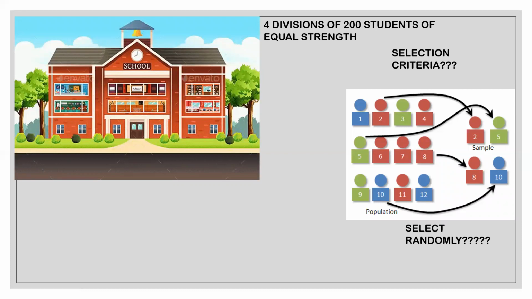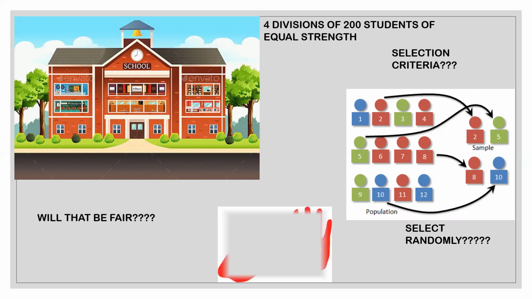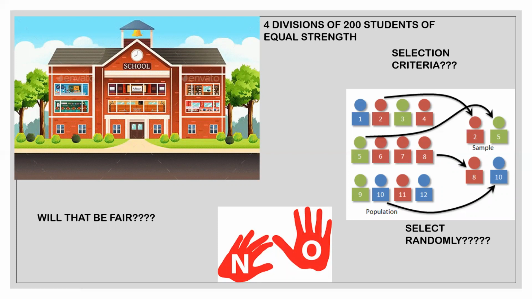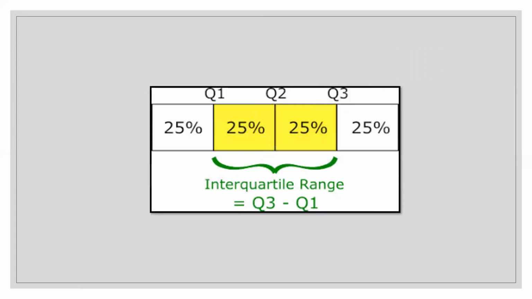Can we select the students at random? Of course not. Will this be fair? Obviously not. Therefore, the school decides to arrange the students in descending order as per their marks and carries out scrutiny for 4 divisions. This procedure divides the students into 4 equal parts of 25% each.